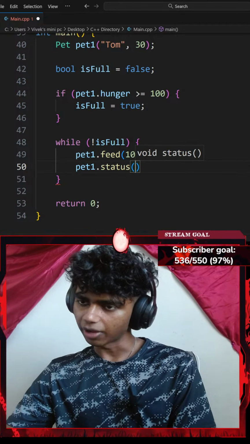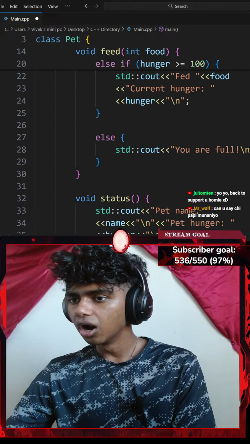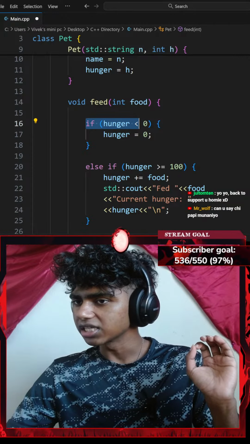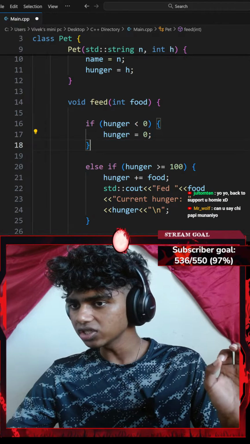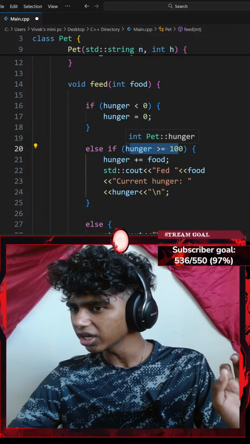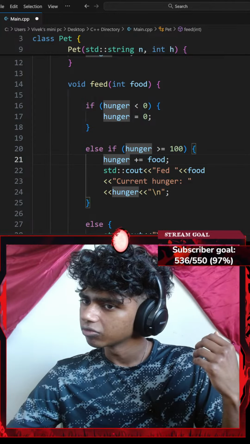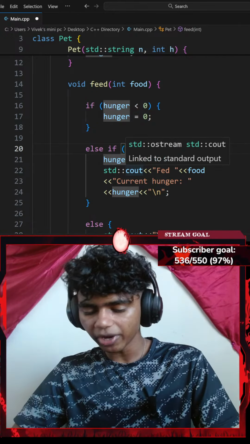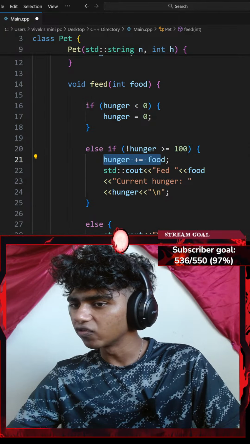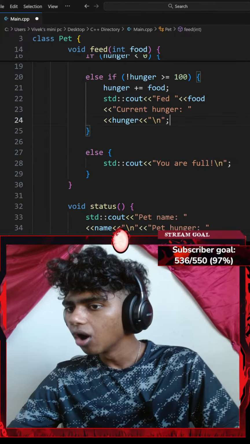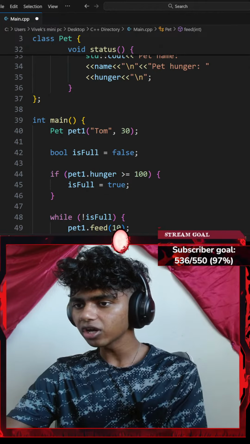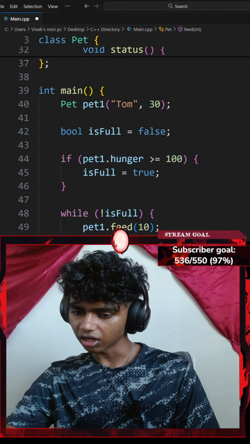Okay, please share feed method. My feed method. Honestly, I did add my feed method here. So if my hunger is less than 0, my hunger is going to be set to 0. And then else, if my hunger is greater than or equal to 100. Oh wait, should I go with something like if my hunger is not greater than or equal to 100, my hunger increases by my food? Honestly, I think this should make more sense. Okay, and then for my status method, hold up, I actually think this would make more sense right now.